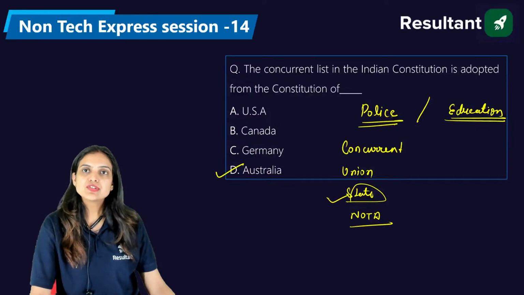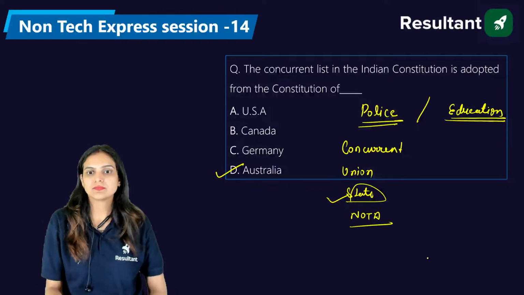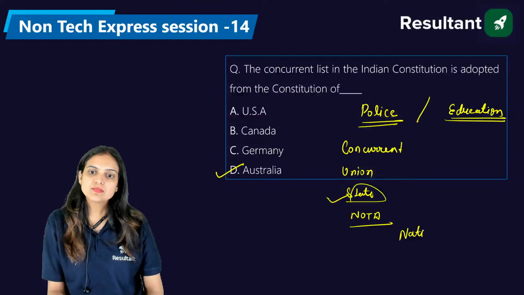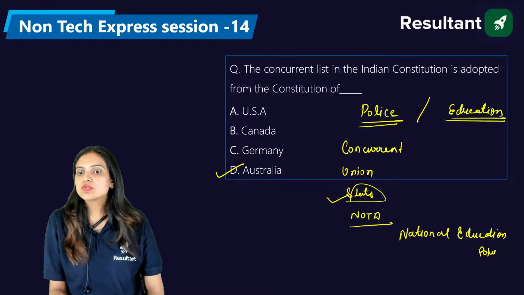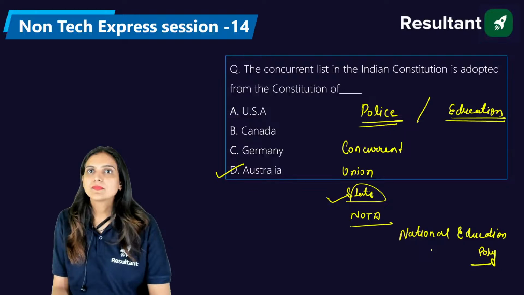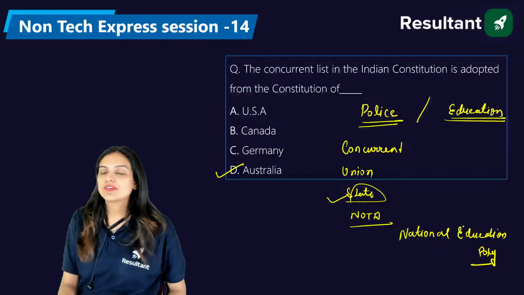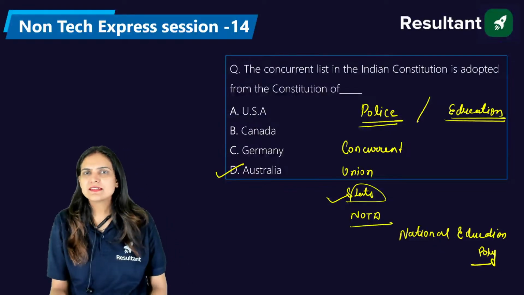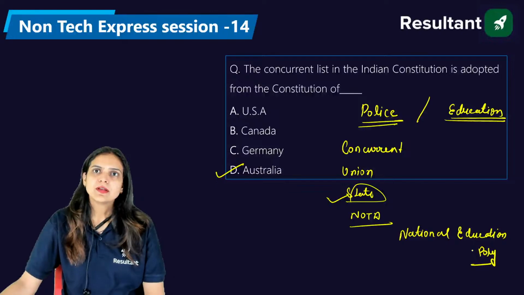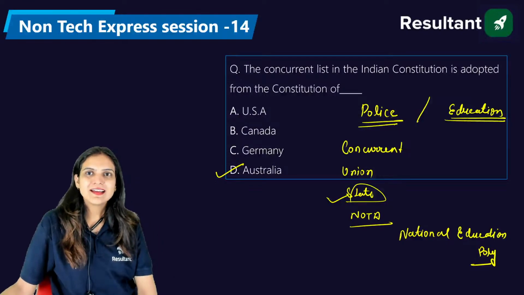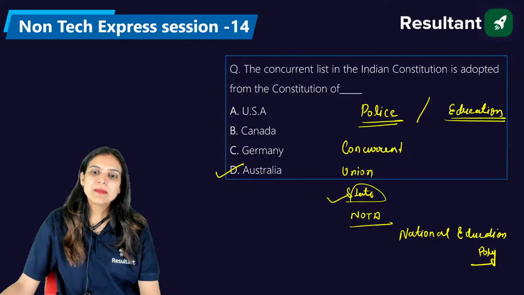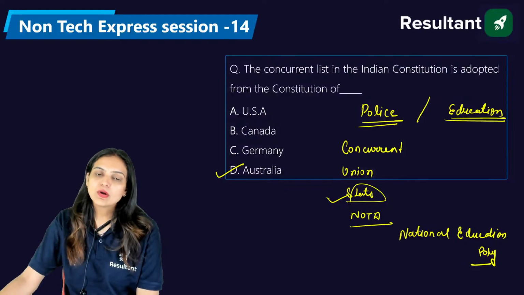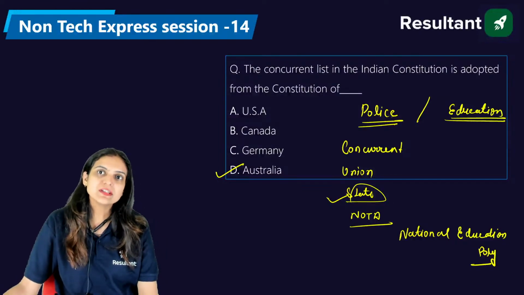We have the national education policy or not? National education policy, which came in 2021. Central Board of Secondary Education, CBSE, right? So we can say it is in the part of the concurrent list, but always the preference will be given to the union, right?